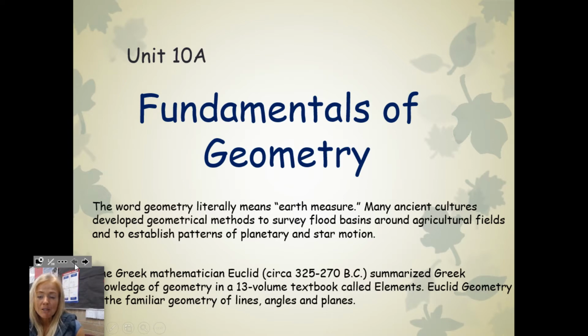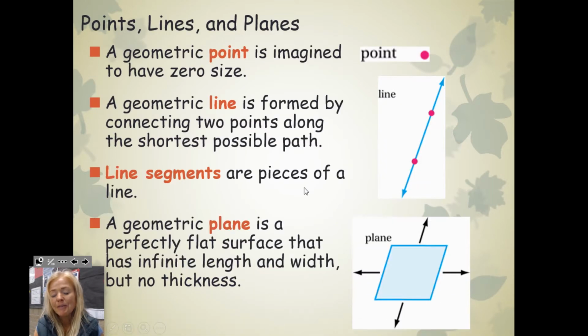The Greek mathematician Euclid was the founder of geometry, really. He summarized the Greek knowledge of geometry in a 13-volume textbook called The Elements. Euclidean geometry is the familiar geometry of lines, angles, and planes that we know so well. I put up a few of his definitions here because they're so mind-blowing. Like a point. We know what a point is. Generally, we see it as a location on a coordinate grid. He defined a geometric point as imagined to have zero size. It's a little indirect, abstract for a definition.